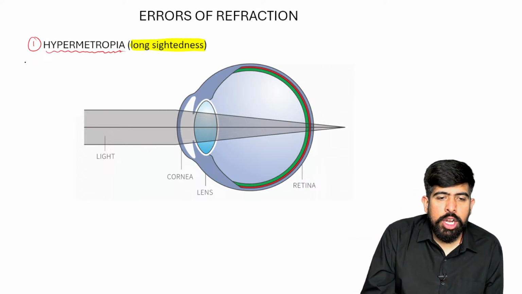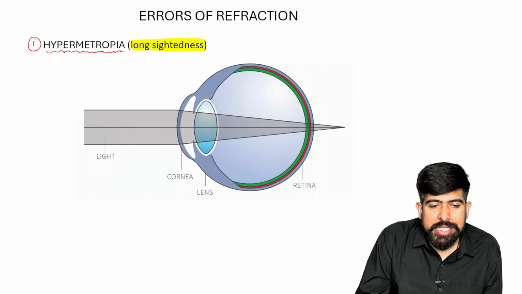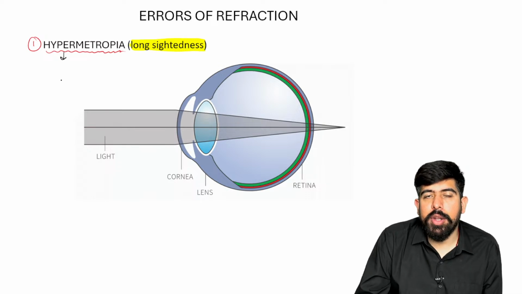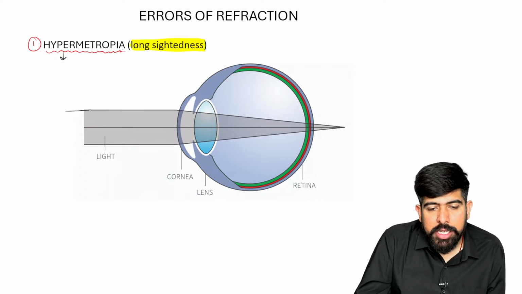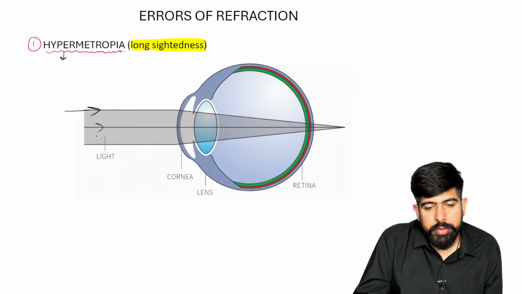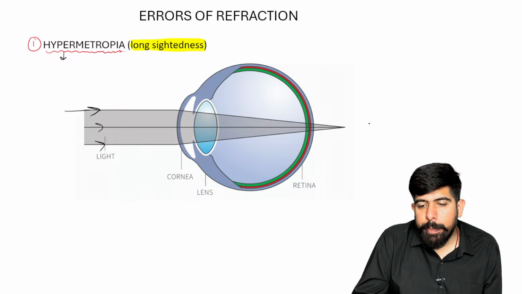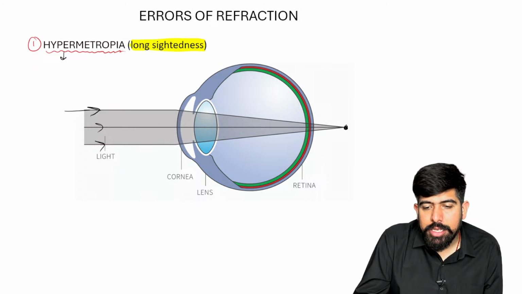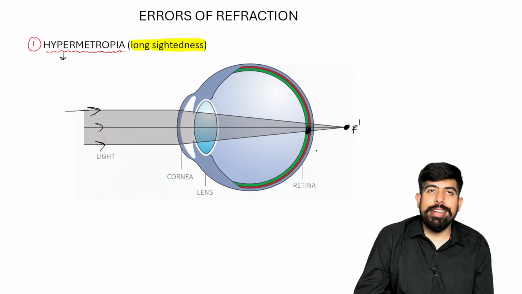Now, what is happening in the condition of hypermetropia? The rays coming parallel from far away, after refraction, meet behind the retina. They make the focus point behind the retina. The actual focus point should be here on the retina.